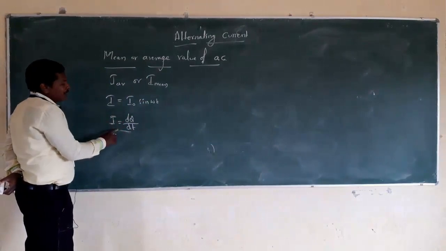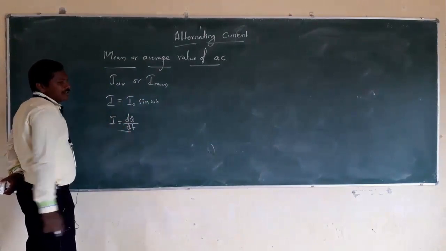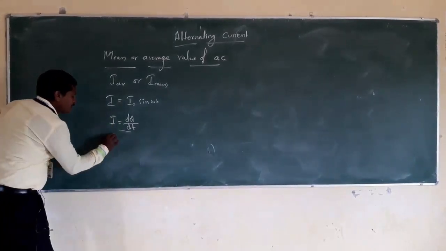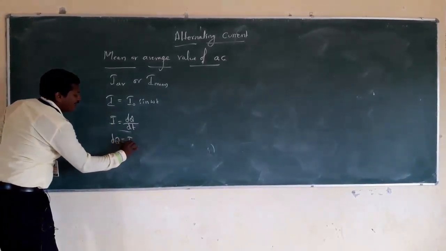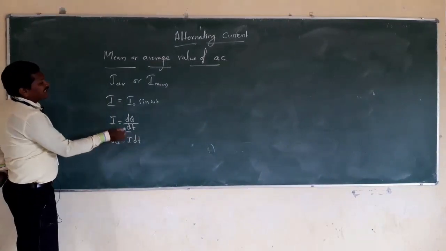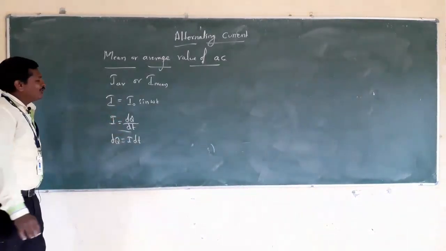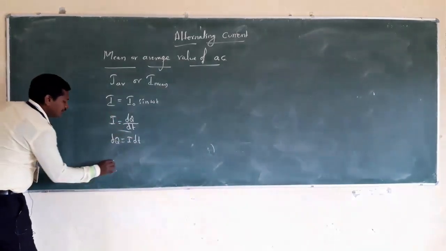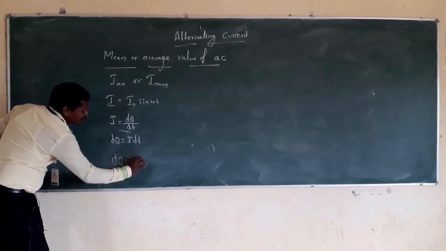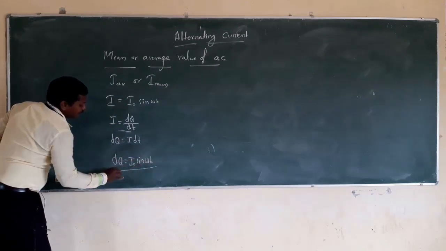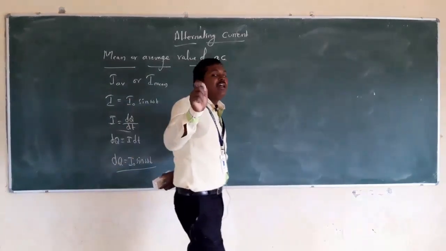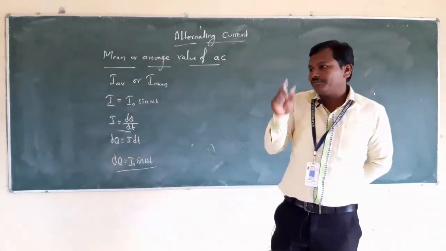A current can be written as I is equal to dq divided by dt. Therefore dq is equal to I into dt. Here I is I naught sine omega t, therefore dq is equal to I naught sine of omega t dt. This represents dq, a small amount of charge in a small interval of time.